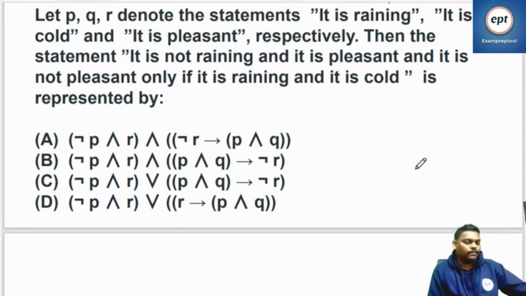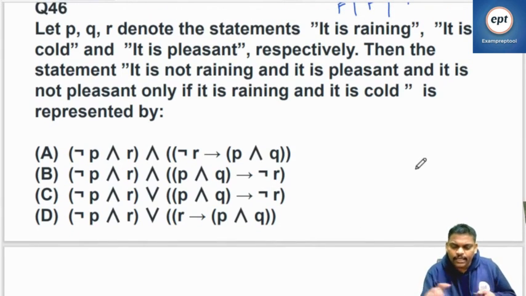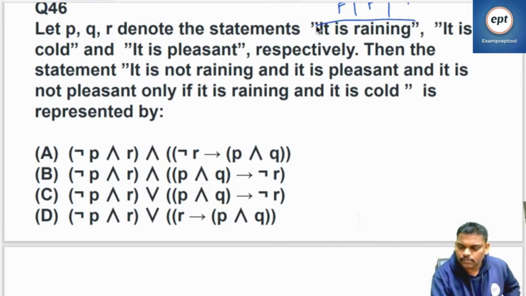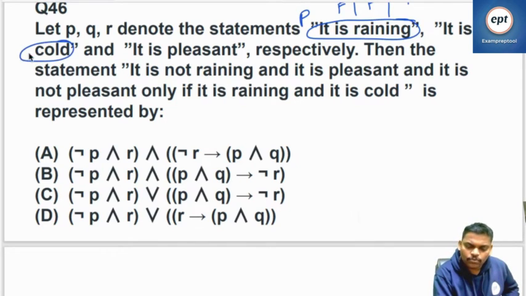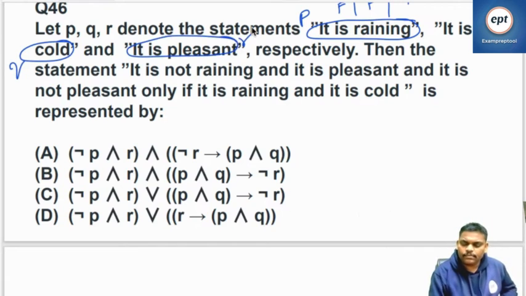P is it is raining. It is cold, Q. It is pleasant, it is R. Then the statement, it is not raining and it is pleasant, and it is not pleasant only if it is raining and it is cold. See, almost everything is a similar pattern. Is everything a similar pattern? You can easily do this, I think.